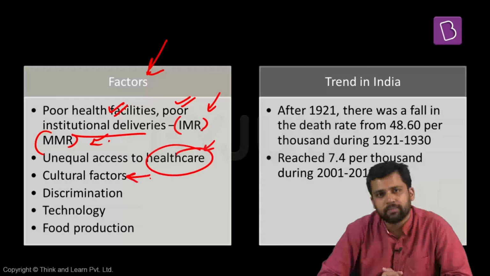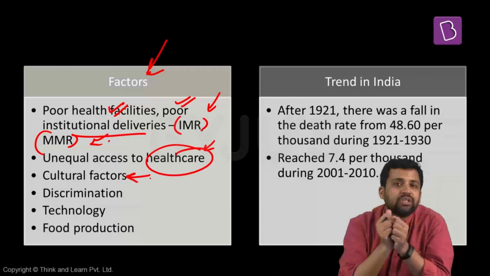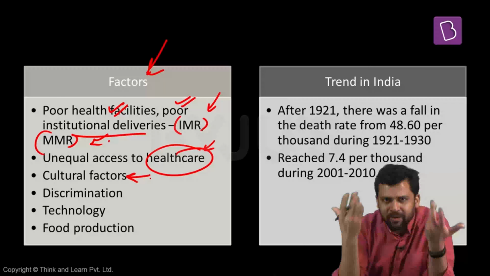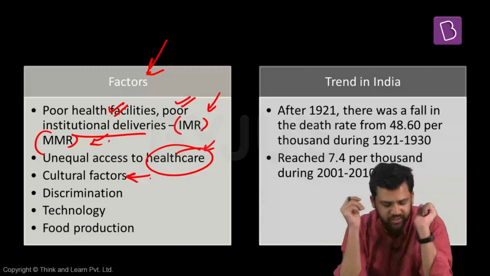Sometimes cultural factors can also lead to an increase in death rates. What can be some example of cultural factors? For example, in some places, there are certain rumors, some misconceptions about usage of vaccines which could have saved life. Since there are these beliefs, people do not administer vaccines on their children, which can put them at greater risk to different kinds of diseases, and it can also lead to high death rates.